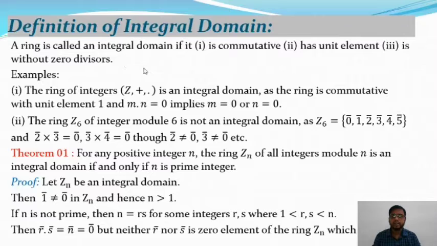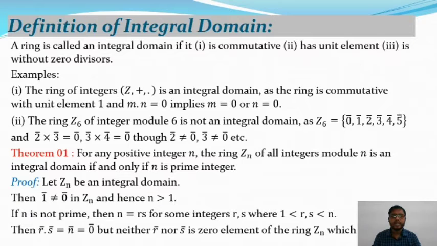If F be any non-empty subset and plus and dot be two binary operations, then (F, +, ·) is said to be a ring if it satisfies: (F, +) is an abelian group, (F, ·) is a semigroup, and the operation multiplication, that means dot, is distributive, that means the distributive law is satisfied. Then it is called a ring.